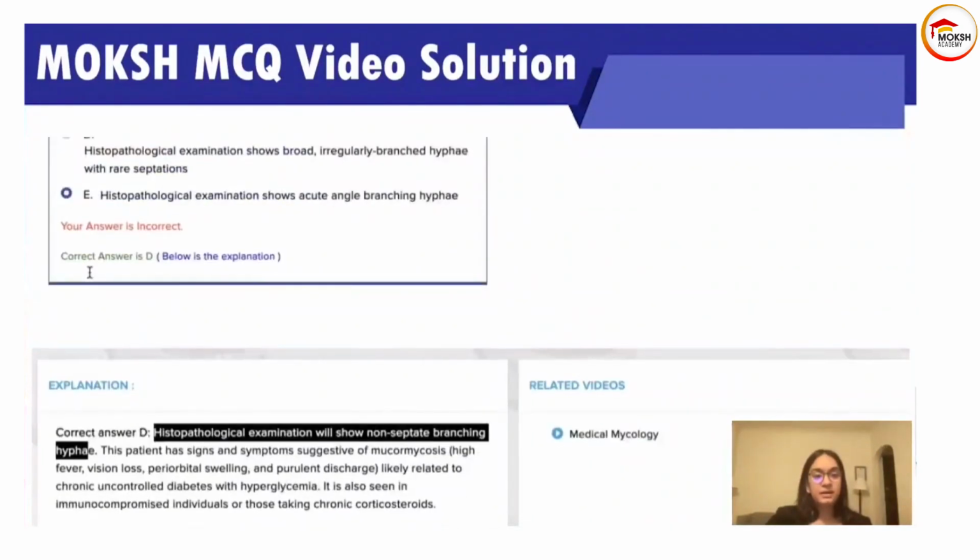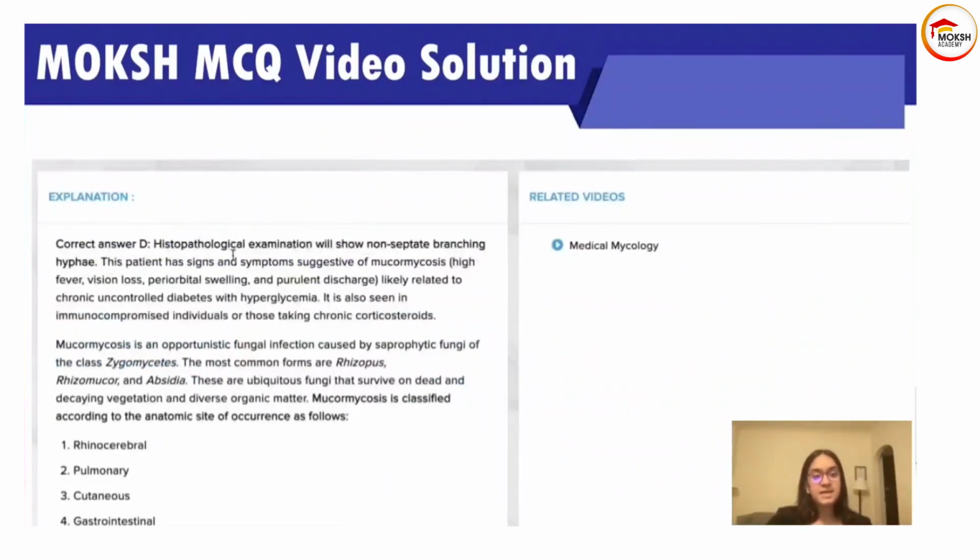Okay, and this patient had signs and symptoms suggestive of mucormycosis: high fever, vision loss, periorbital swelling, purulent discharge, likely related to the chronic uncontrolled diabetes with hyperglycemia. It is also seen in immunocompromised individuals or those taking chronic corticosteroids. So that is another important risk factor to associate with mucormycosis infection. Chronic corticosteroids is another important risk factor, but DKA or uncontrolled diabetes would be the one to remember.